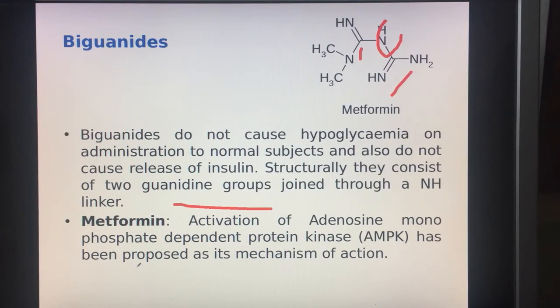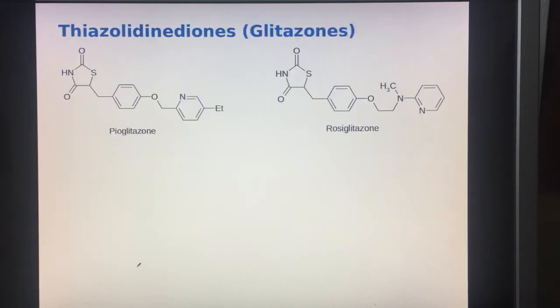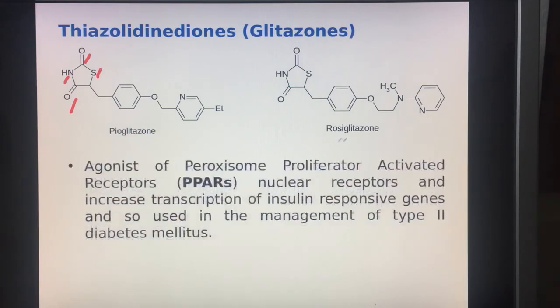mechanism of action. Now the third class is thiazolidinediones, also commonly called glitazones. The ring system is a 5-membered ring system having sulfur and nitrogen. So this is a thiazolidine ring system and it contains 2 ones. So thiazolidinediones. The drugs are pioglitazone and rosiglitazone.